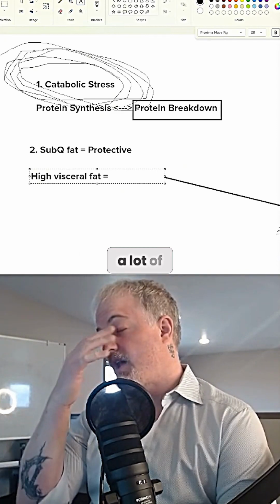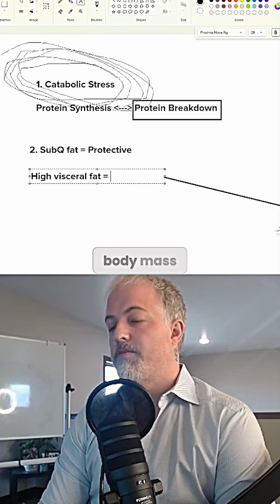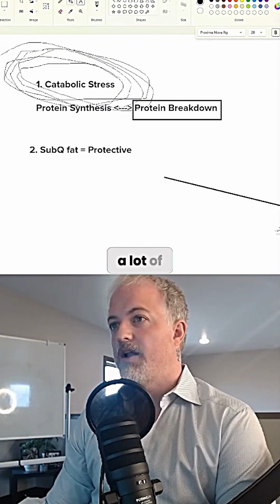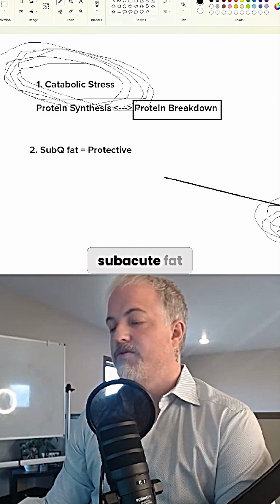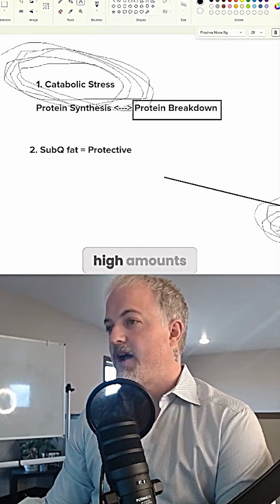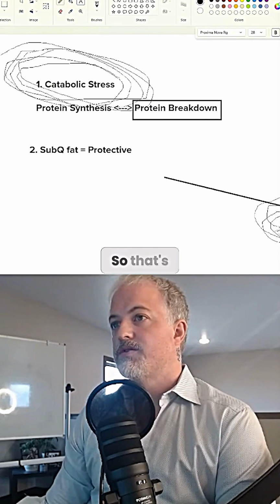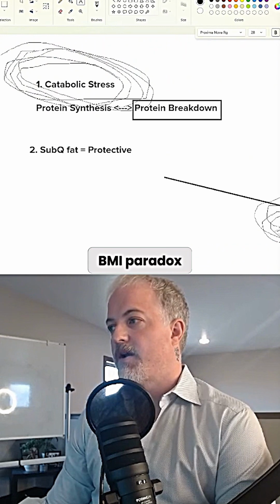Even if you have a lot of visceral fat, that's still a very low percentage of your overall body mass total. So I just mentioned that to say that although a lot of these lower BMI individuals probably don't have a lot of sub-Q fat, they may have extremely high amounts of visceral fat. And visceral fat is very pro-inflammatory. So that's basically the reason why the BMI paradox exists.